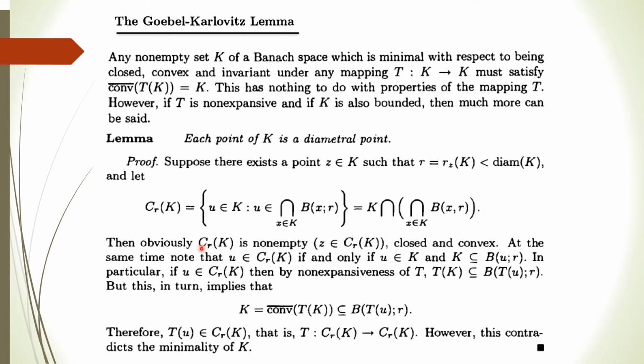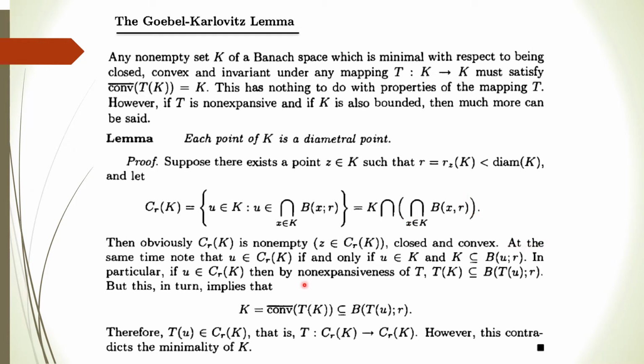Then clearly this C_R(K) is non-empty because this point Z belongs to C_R(K). Why? Because Z is a member of K, and its distance from the other elements is less than R, so it belongs to each closed ball. Therefore Z is a member of C_R(K), so clearly C_R(K) is non-empty. It is closed because these balls are closed and K is closed. It is convex because these are all convex sets.